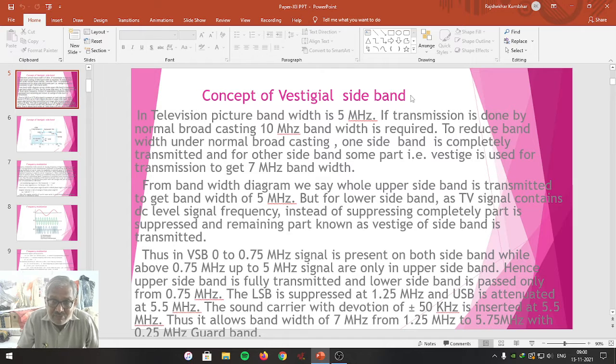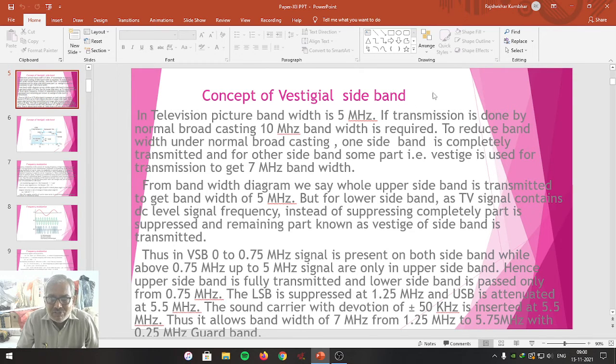In television communication, a bandwidth reducing technique is used. And within that particular reduction, out of one sideband, some part is also removed. Some part is going to be avoided from the point of view of transmission. That part we call a vestige. And that's why the remaining band is called the vestigial sideband.